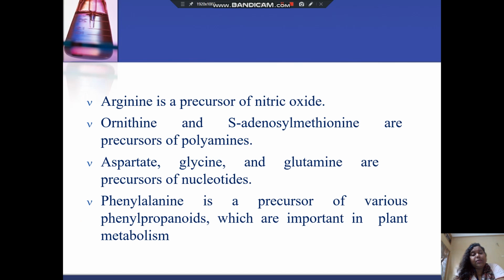Arginine is a precursor of nitric oxide. Ornithine and S-adenosyl methionine are precursors of polyamines. Phenylalanine is a precursor of various phenylpropanoids, which are important in plant metabolism.